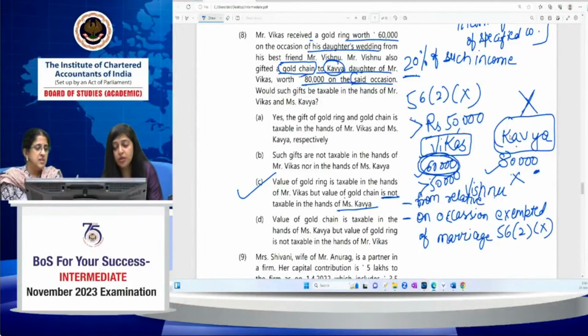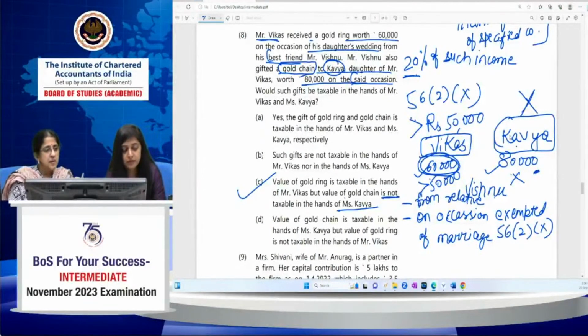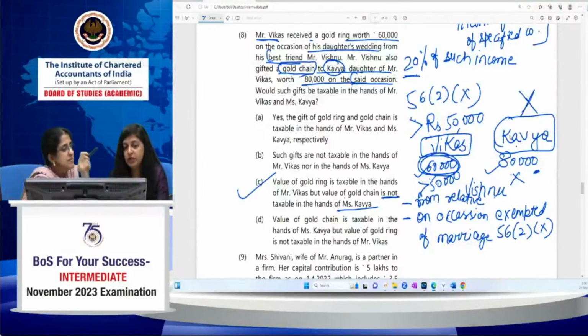There is no condition if you are getting it from a relative. In this case, Mr. Vishnu is a friend of Mr. Vikas. He is not a relative. So I hope it's clear, Durga and Naman, so that we can move to the next MCQ.